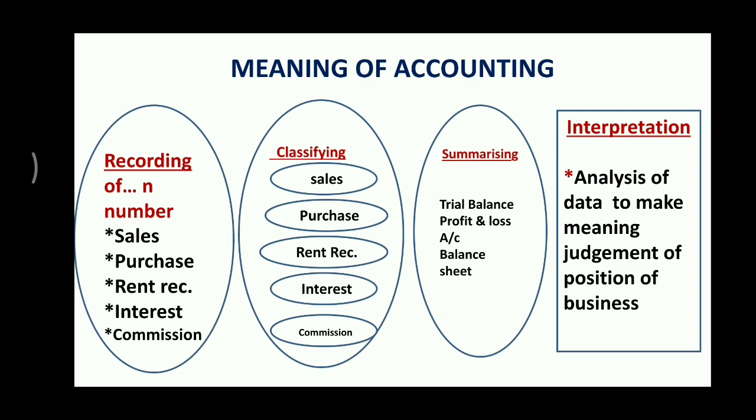Now after classifying, the next part is summarizing. So in business, what is summarizing? What is a summary of a business? The summary of a business is to know the status of profitability and the financial position. Financial position refers to the position of assets and liabilities.